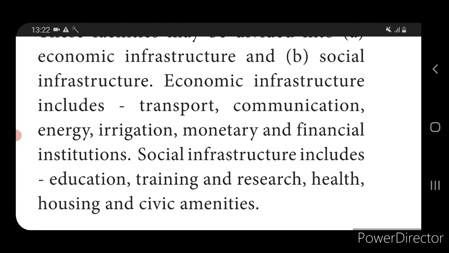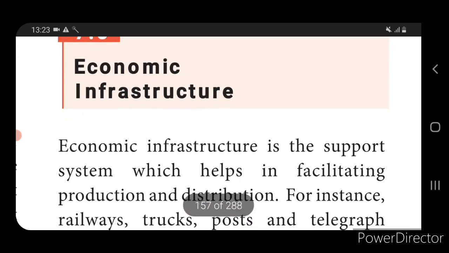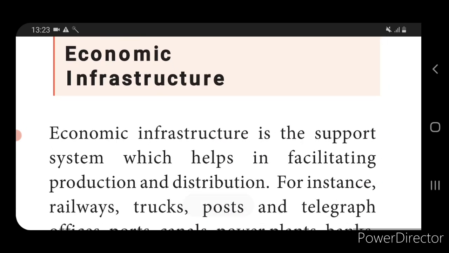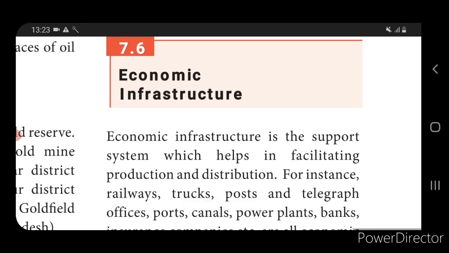So one is education, training, research, health, housing and civic amenities. Okay, now let us see about the economic infrastructure. Economic infrastructure means the support for production and distribution. In order to increase production and distribution, it needs certain supporting facilities. Those supporting facilities are called economic infrastructure.